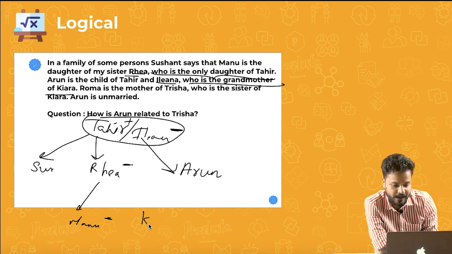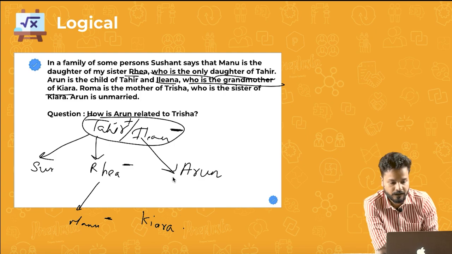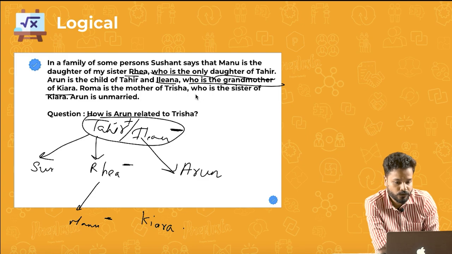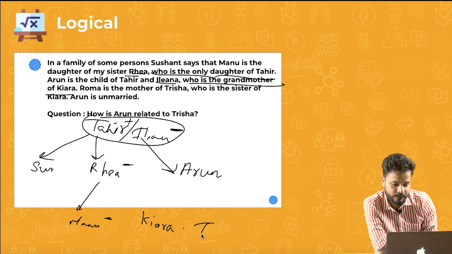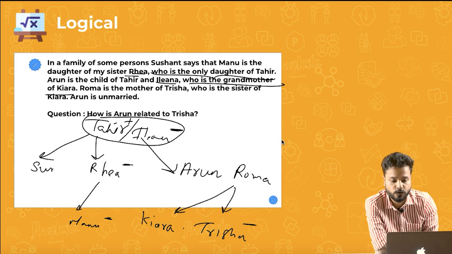So, let me plot Kiara somewhere here. Okay. Roma is the mother of Trisha. Trisha is the sister of Kiara, and Roma is the mother of Trisha. So, Roma will be here. Because Kiara and Trisha are sisters, they are both children of Roma. And Roma is a mother, so minus sign.